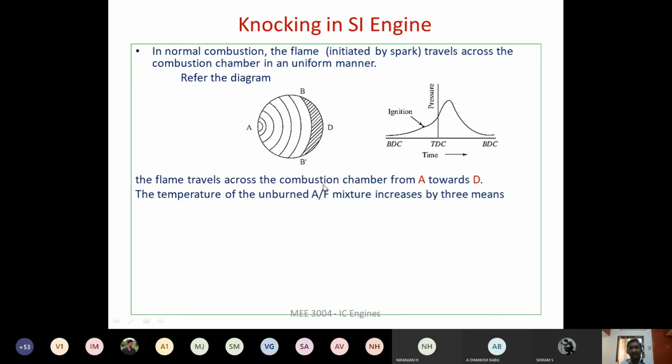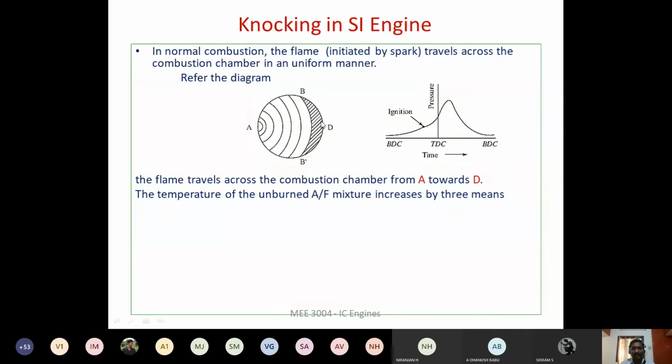Now the temperature of the unburned air fuel mixture: only when it reaches the auto ignition temperature do we have the knocking problem. What are the possibilities for this mixture to reach the auto ignition temperature?